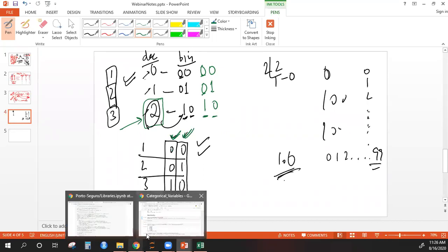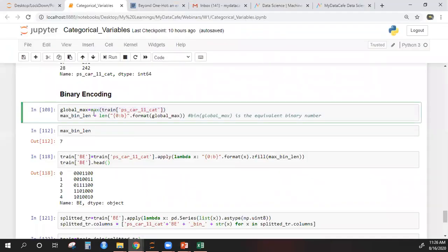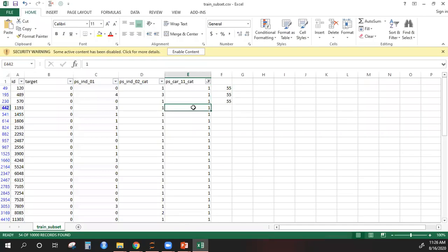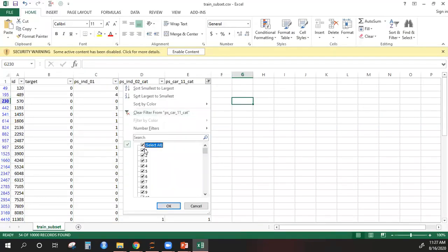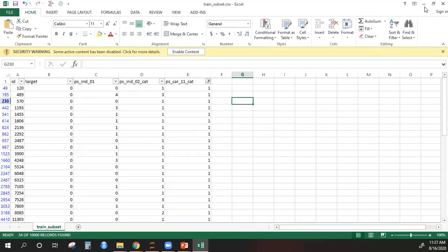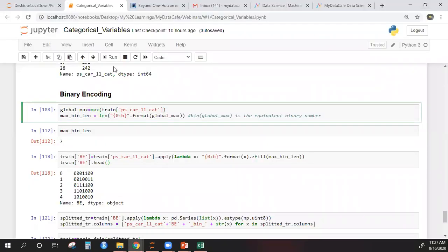So that is why when you run this in Python, you first find the max of the data. For our data, we don't have to do label encoding because our data was already given to us as numbers. It was already label encoded. If you see, the highest value is 104.